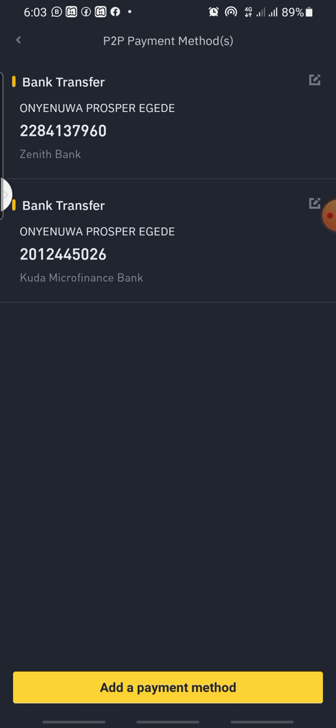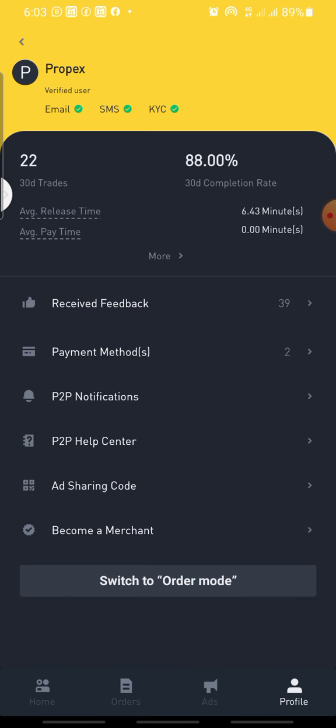If you want to add your own, you can click on this down part, add payment method. You click on add payment method, you just put your bank account number and everything, so it is done. The second thing you need to do is put your phone number. Before you place any trade on peer to peer, you might have put your phone number before, so that is no longer a problem.